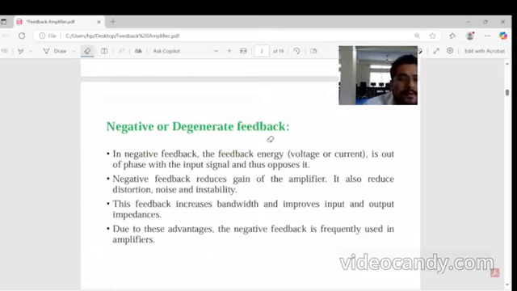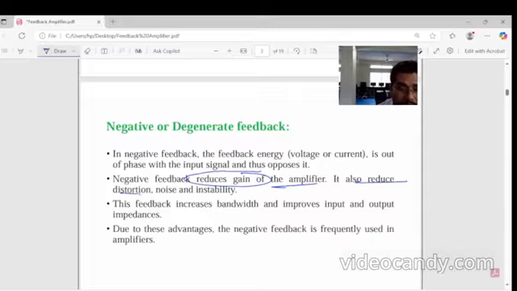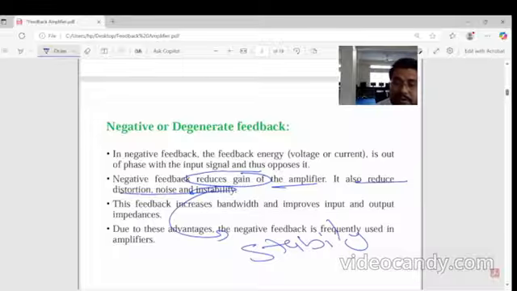Then again we will discuss negative, or degenerative, feedback. In negative feedback, the feedback energy or voltage is out of phase with the input signal, and thus it opposes it. Negative feedback reduces the gain. In positive feedback the gain was increased, but in negative feedback it reduces the gain of the amplifier. Memorize this. It also reduces the distortion and instability. The system becomes too stable using negative feedback.